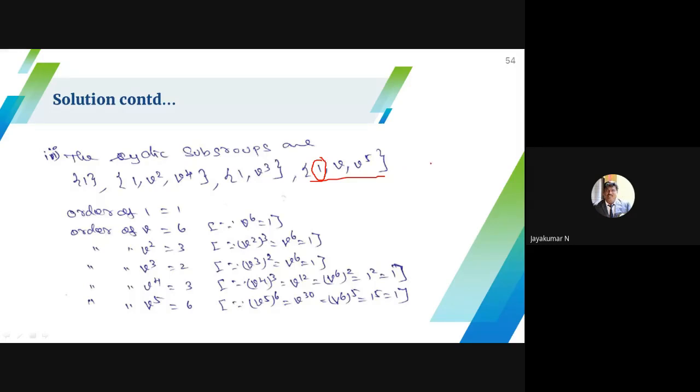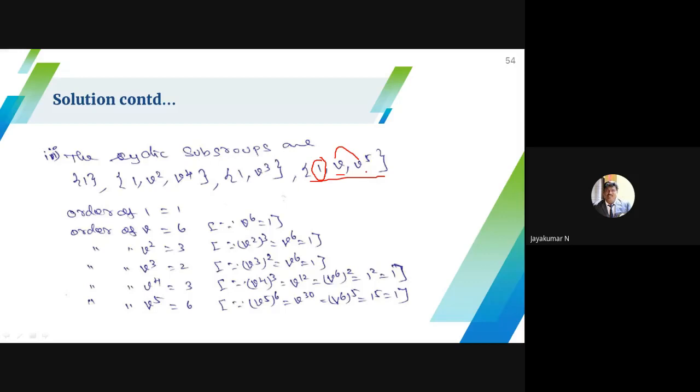So first I insert V. Obviously no problem; I can insert identity, and after that I can include any element. Then the next element should be the inverse of V, and we know the inverse of V is V power 5. Then you have to verify that 1 into V exists, 1 into V power 5 exists or not.